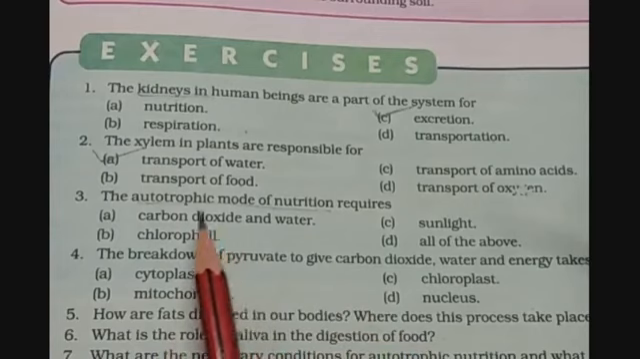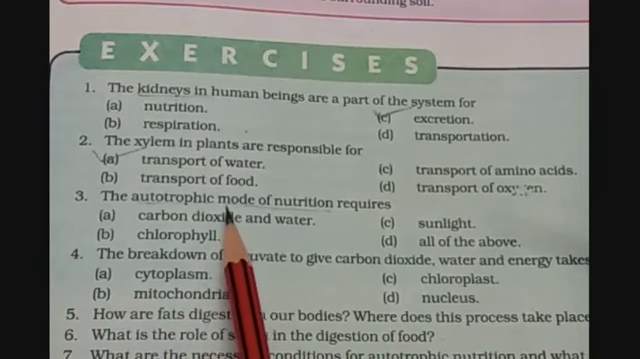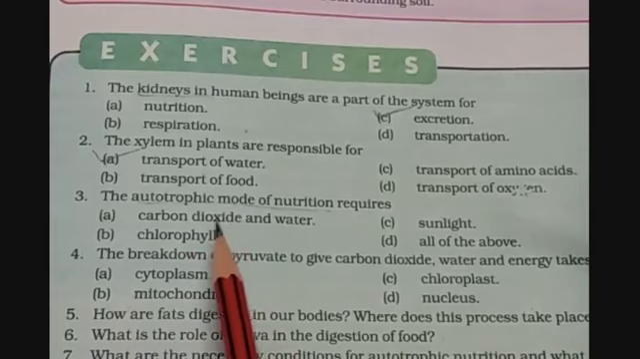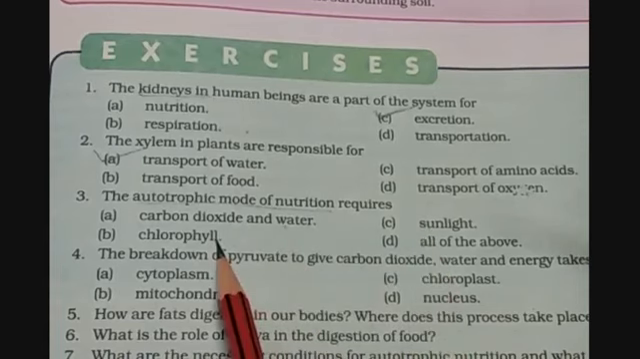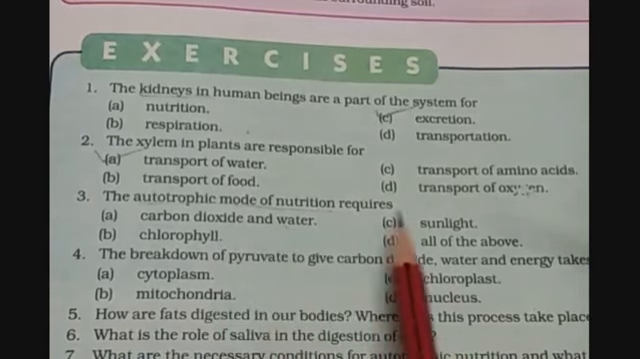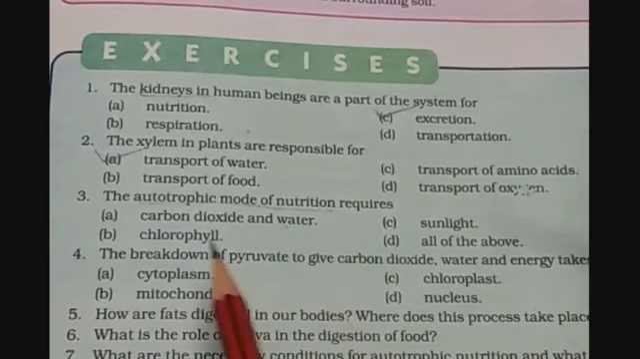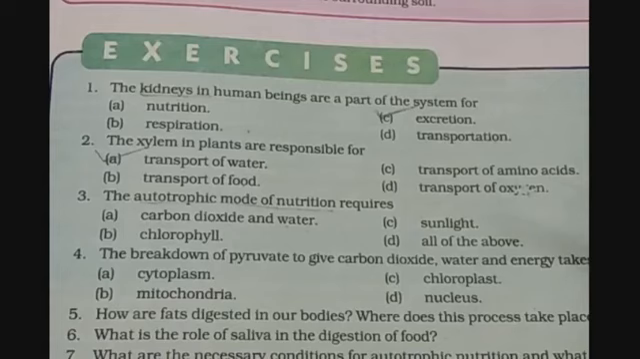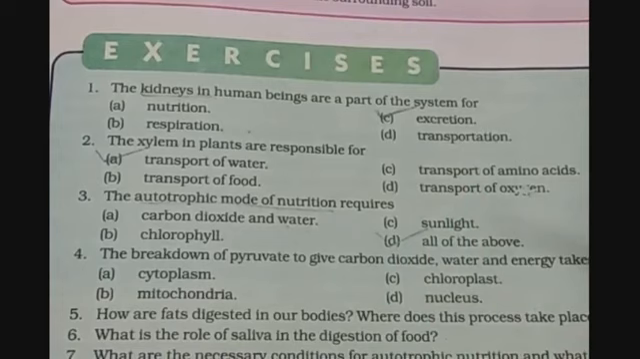So for the purpose of making their own food, they have a process called photosynthesis, and that photosynthesis takes place in the presence of carbon dioxide and water as a raw material. Sunlight is trapped in the chlorophyll, and then this sunlight is being converted into chemical energy. So all these three, carbon dioxide and water, chlorophyll and sunlight, are required for making the food by the plants. So option D is the correct answer.